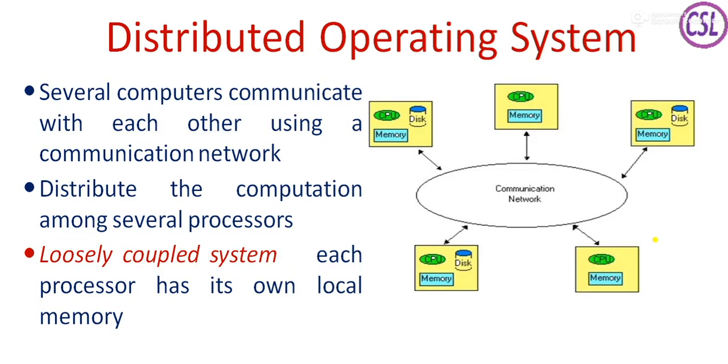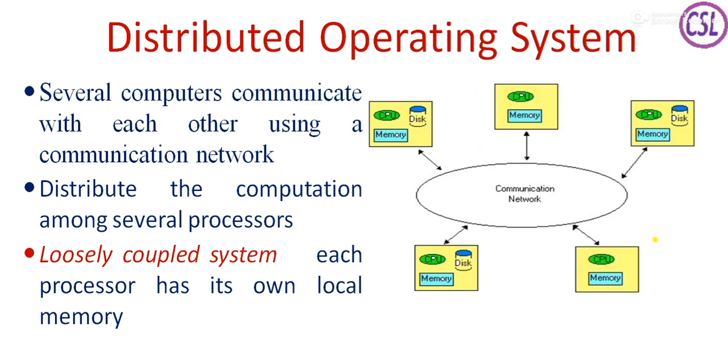So the next category is distributed operating system. In a distributed operating system, several computers communicate with each other using a communication link. We have many computers, each having its own processor, memory and hard disk, and all are communicated through some communication network.